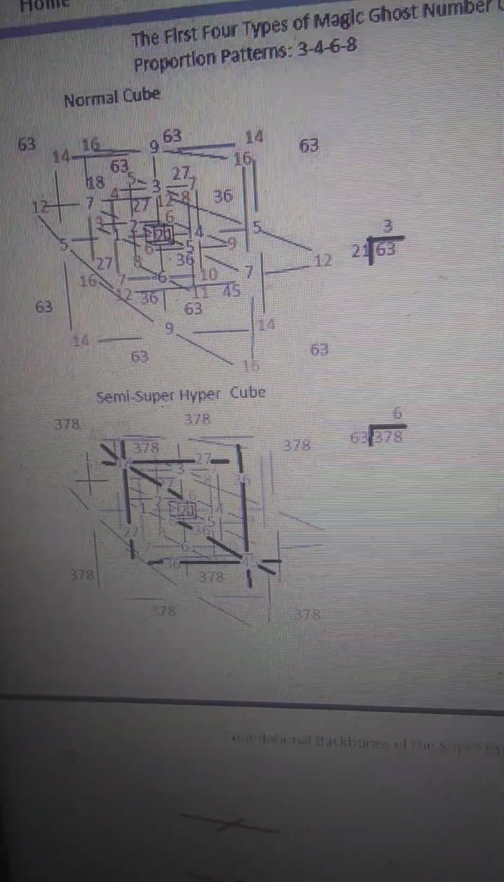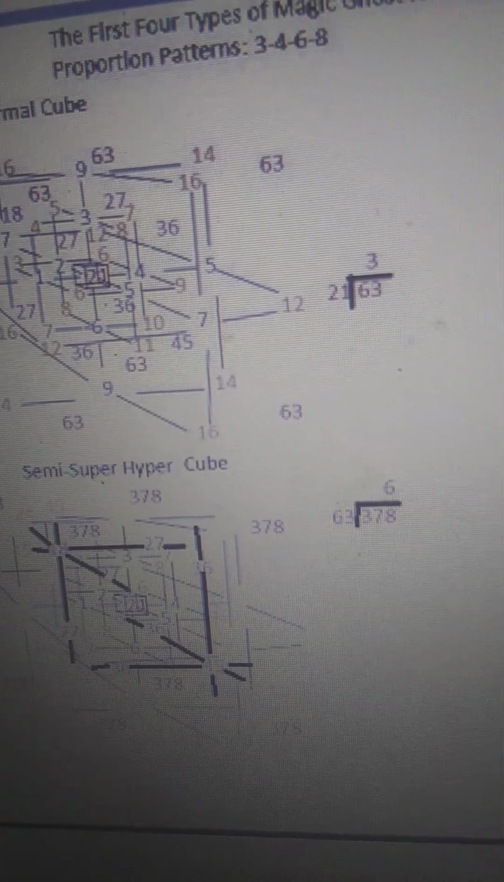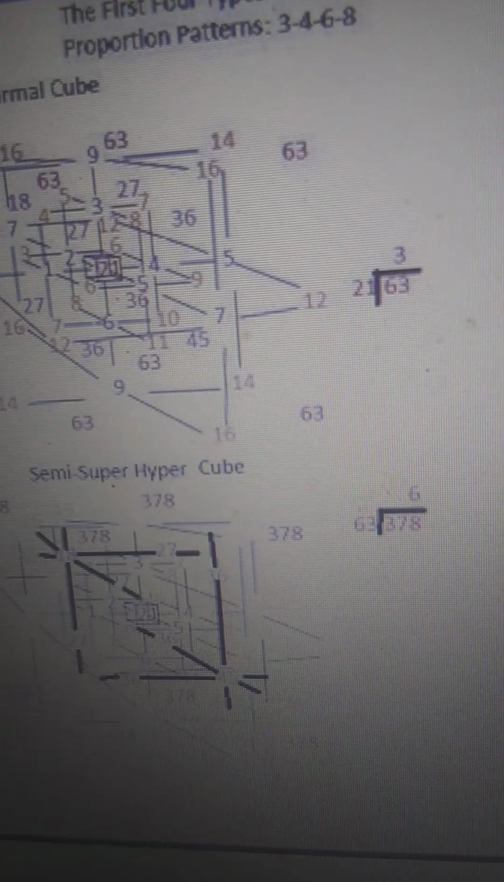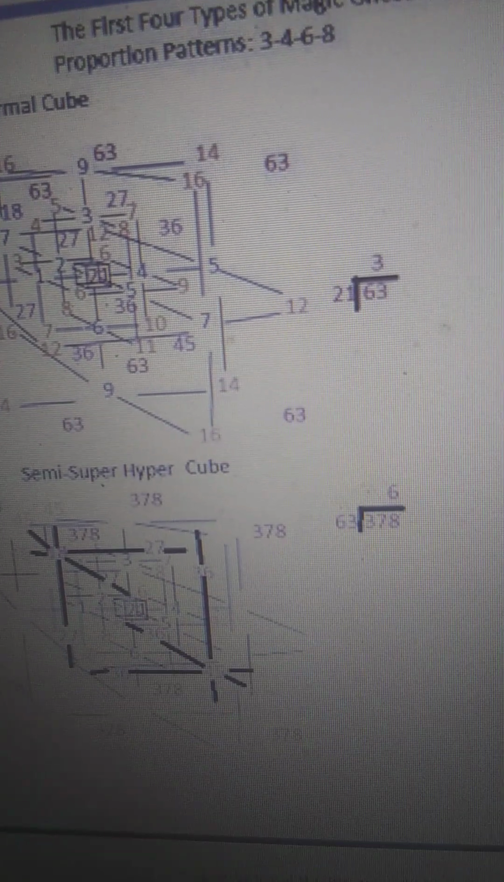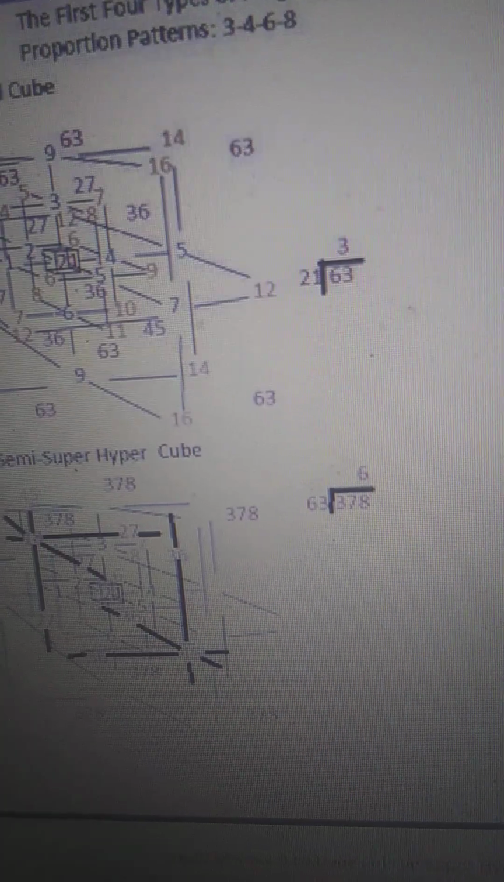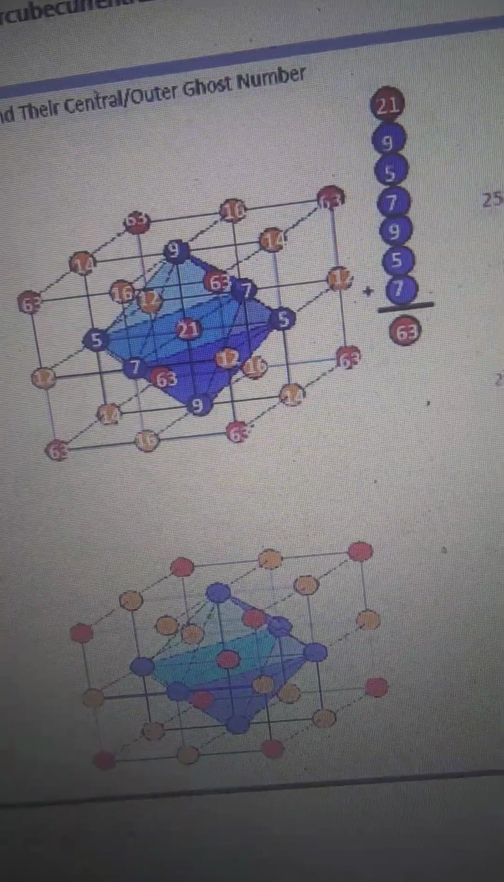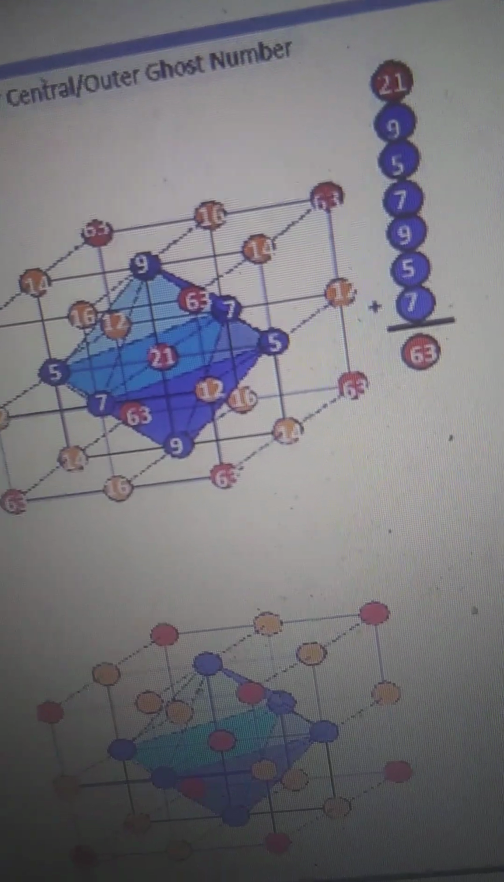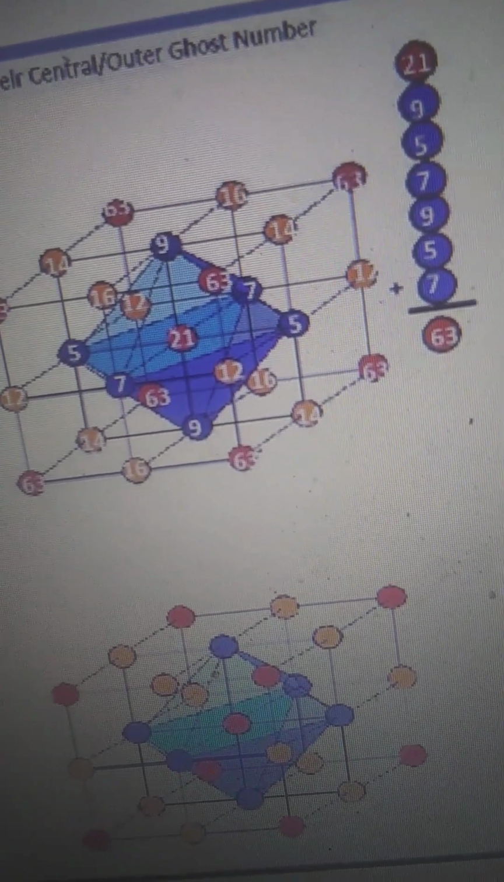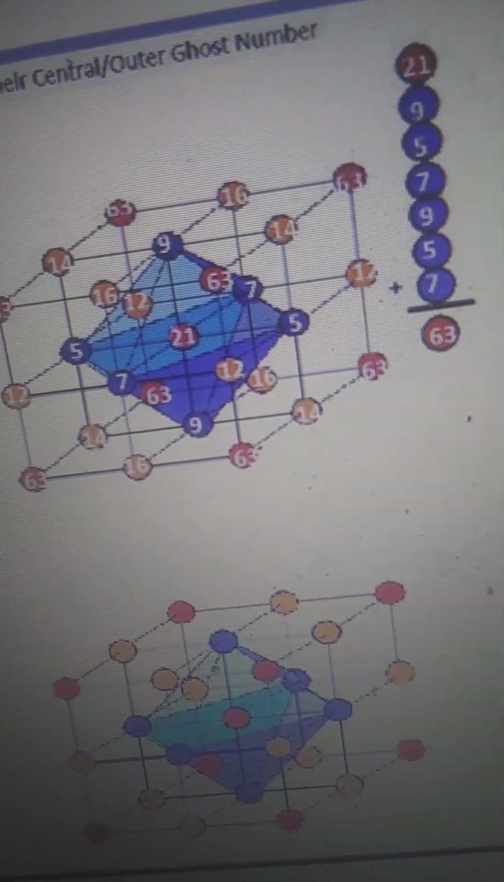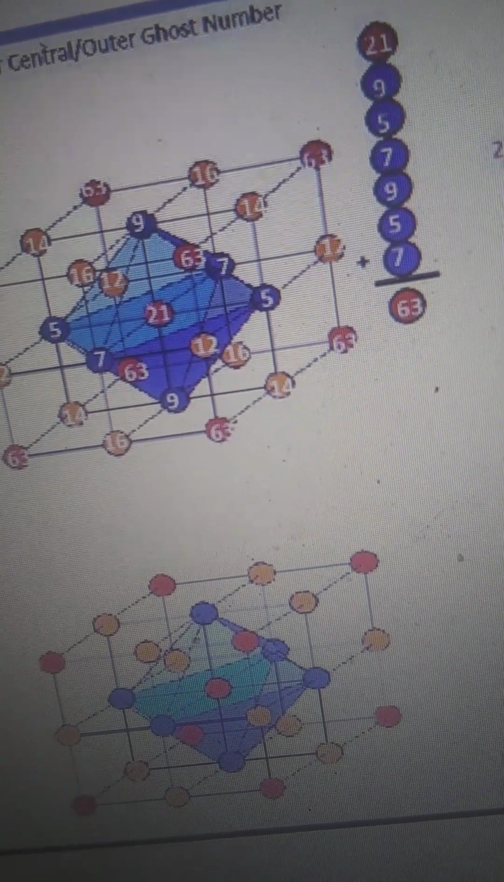I only have the first one, the normal one, done so far. This is the normal one, the top one, and its proportion is 3. The central ghost number 21 goes into the outer ghost number 63 3 times, and this is it in its stripped down form 21. And there's a special relationship among the stripped down versions numbers.